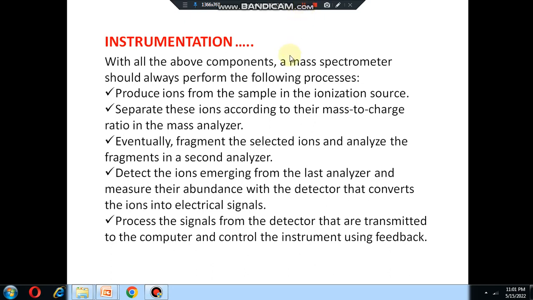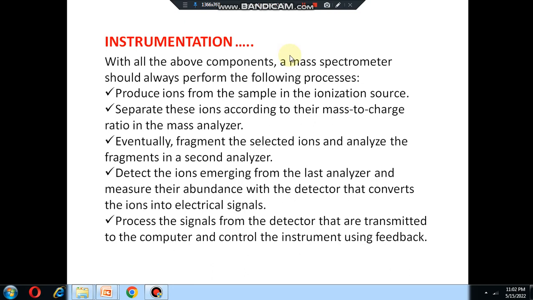With all the above components, a mass spectrometer should produce ions from the sample in the ionization source and separate these ions according to their mass by charge ratio, and the fragments should be analyzed by the second analyzer, and all those fragment ions should be detected.